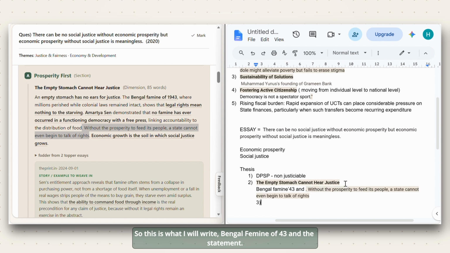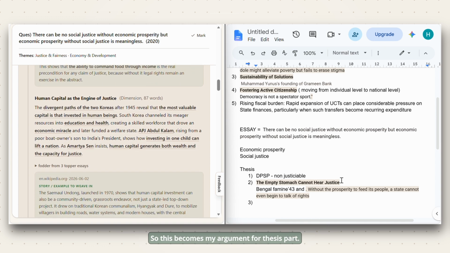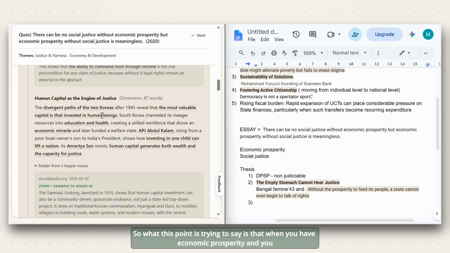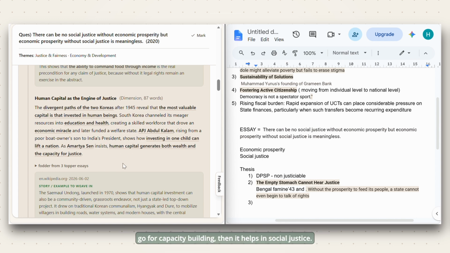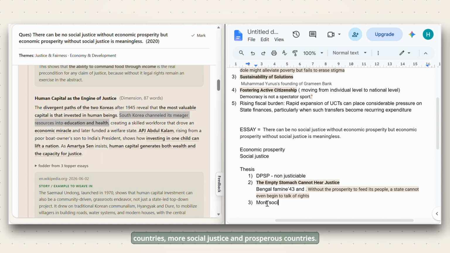The statement. So this becomes my argument for thesis part. Next up is human capital as the engine of justice. So here it's talking about Korea. What this point is trying to say is that when you have economic prosperity and you go for capacity building, then it helps in social justice. I can add this to my notes: more social justice in prosperous countries. And I will add the example of Korea.